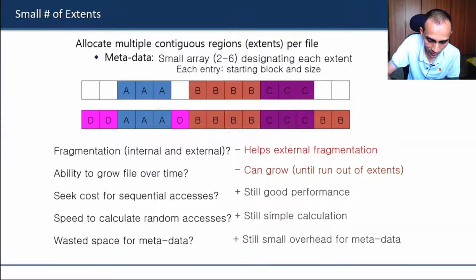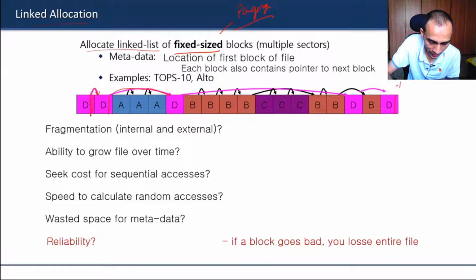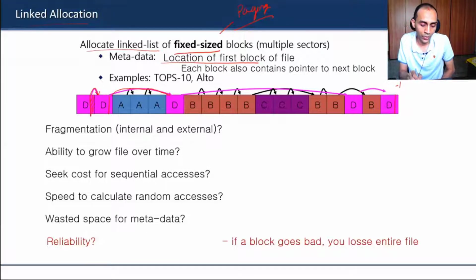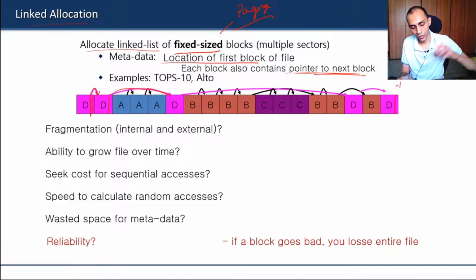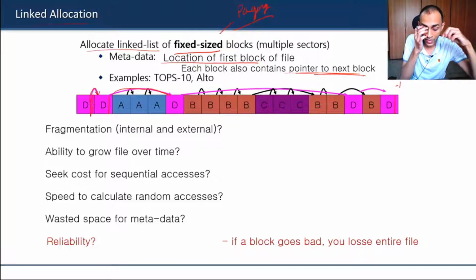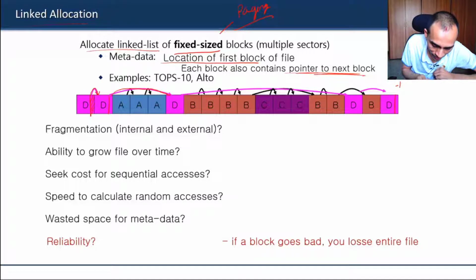So the metadata in this case will be the location of the first block, the head node kind of thing, and the additional space in each block for the address of the next block. Some very specific OSes, whose names we have not heard, did use this kind of strategy.